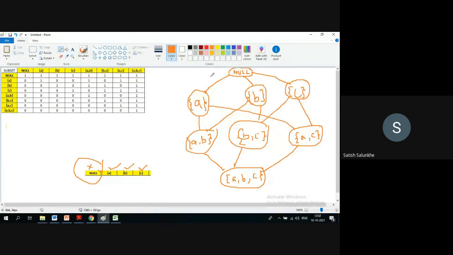Now, null set is subset of this set. Null set is subset of A comma B because A is subset of A comma B. Null set is subset of A comma B comma C also. Null set is subset of B. Null set is subset of this. Null set is subset of this. Whatever. Set A is subset of this. Set A is subset of this. Set A is subset of this. Sorry, this. Set A is subset of this. And likewise, you are going back from Hasse diagram to this also. So I'm sure now there is no confusion with respect to this.